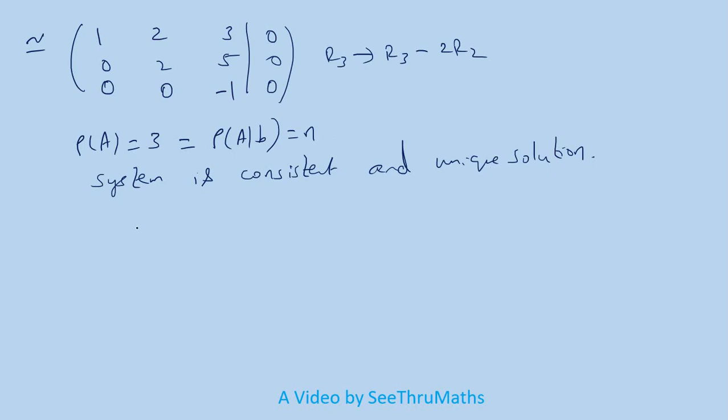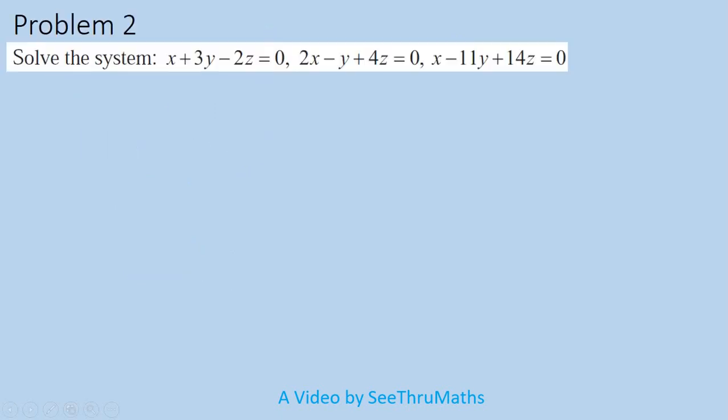Okay. And what is that unique solution? The variables are x, y and z. We no need to solve. Without solving, you can tell the values are zeros. This is the solution. Now we will see another problem.